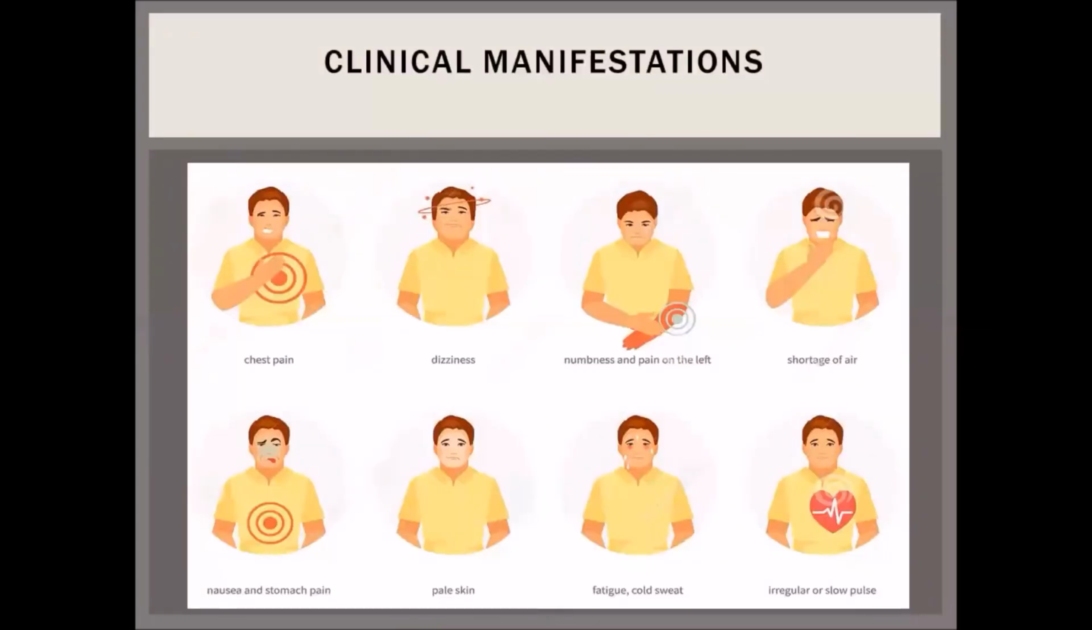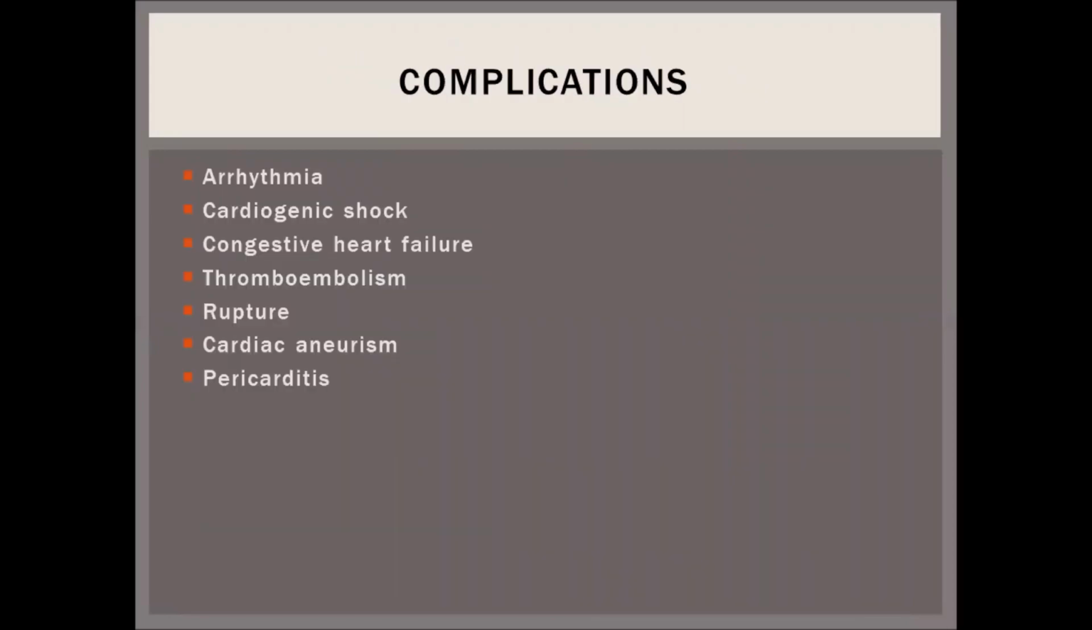Clinical manifestation: chest pain, dizziness, numbness and pain on the left, shortage of air, nausea and stomach pain, pale skin, fatigue, cold sweat, irregular or slow pulse. Complications: arrhythmia, cardiogenic shock, congestive heart failure, thromboembolism, rupture, cardiac aneurysm, pericarditis.